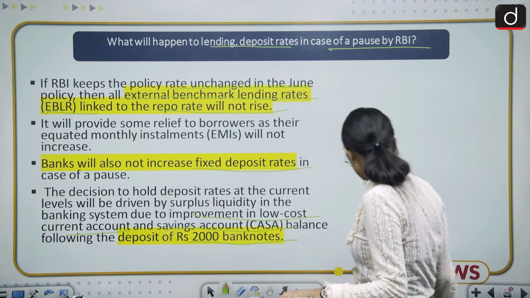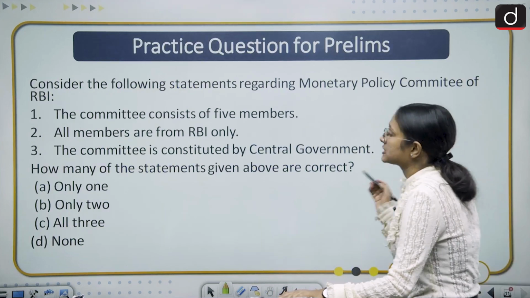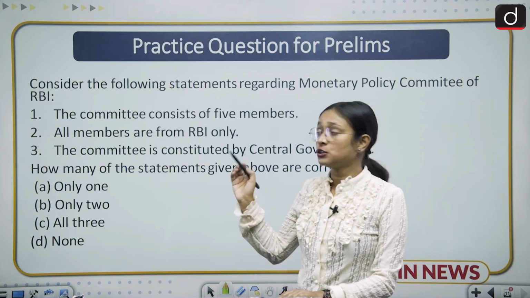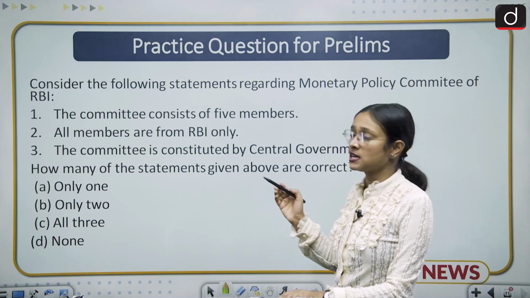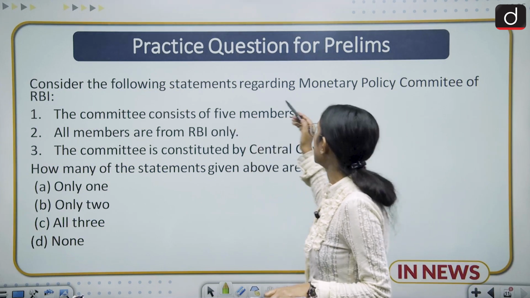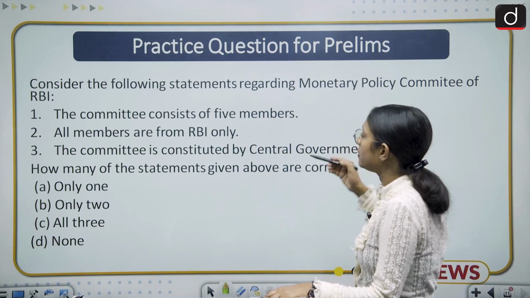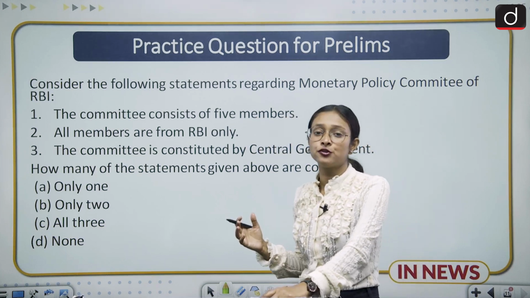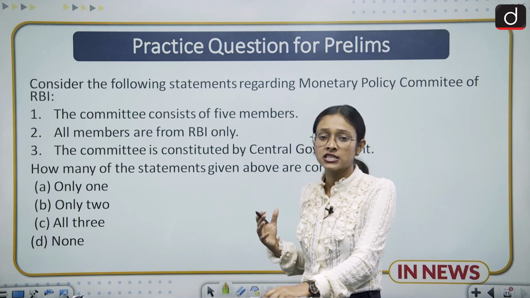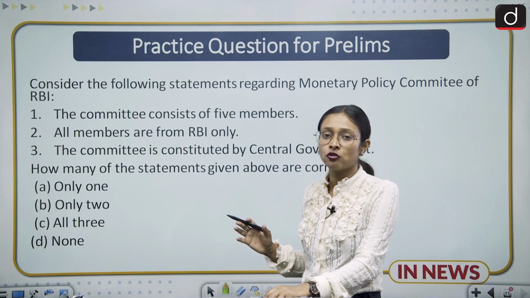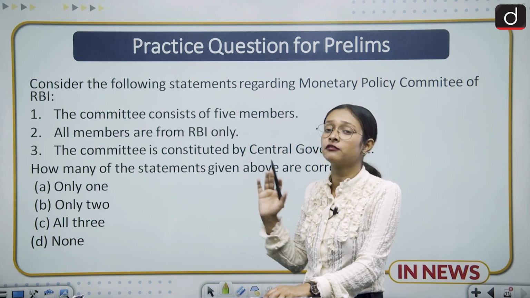Moving to the question part. In today's class, we are going to discuss a prelims MCQ. The question for today's class is: consider the following statements regarding the Monetary Policy Committee of the RBI. The recent trend of UPSC has shown that it is also asking factual questions, so you have to take care of factual things along with the concept.